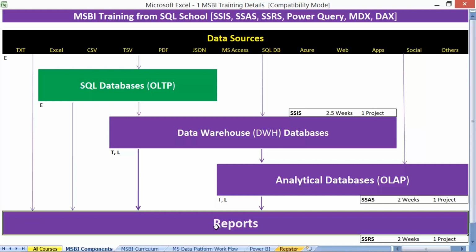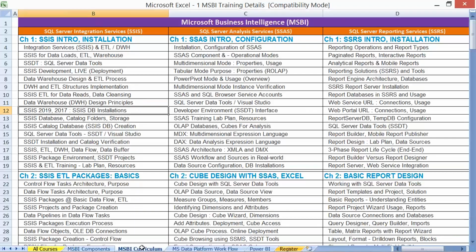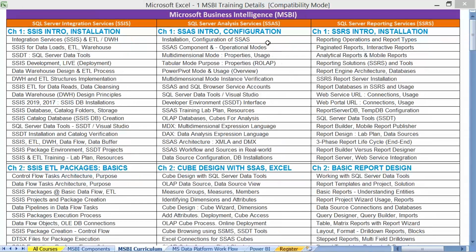With this information, what are we going to learn in our course? Yes, integration services, the SSIS component. It's more into ETL activities. Then we shall be taking the next one, analysis.